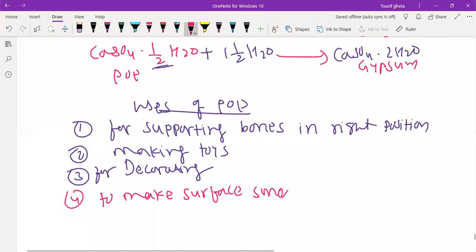POP, to make the surface smooth. If you apply it on your wall, the surface will become smooth. For decorating, like the ceiling in most people's homes, designs are made using POP. So this is for decorating, making toys, and supporting bones in the right position. These are the uses of POP.